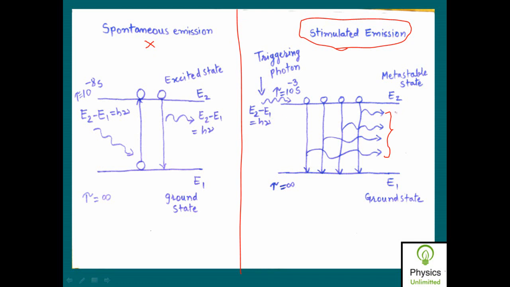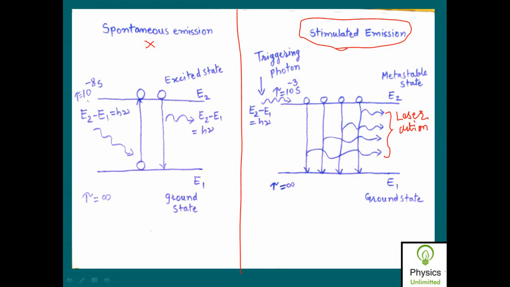At the same time we obtain a large number of photons at the expense of a single incident photon, and therefore amplification of these photons takes place, and hence this type of emission is known as light amplification by stimulated emission of radiation. Therefore we obtain the laser action by stimulated emission of radiation only.